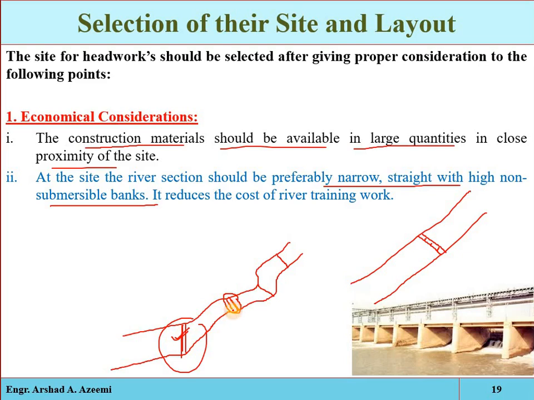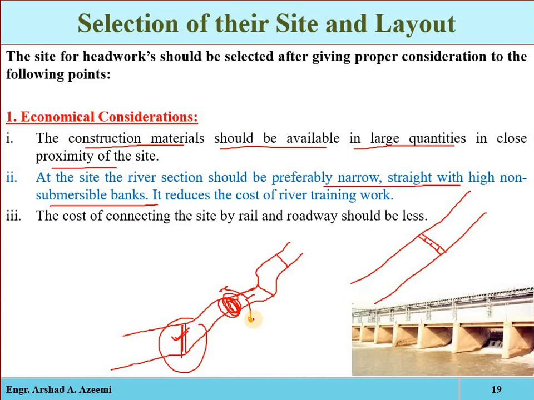Here the river is narrow, so the structure length will be less and its construction cost will be less. And secondly, most importantly, the banks will be non-submersible. If here we construct a weir or barrage, then obviously the water will try to overflow onto the banks, on the sides. So we will have to select such a site where the banks are strong enough, which cannot be collapsed or damaged by the overflowing of water, and where the banks are non-submersible, and the narrow section will be preferably selected.